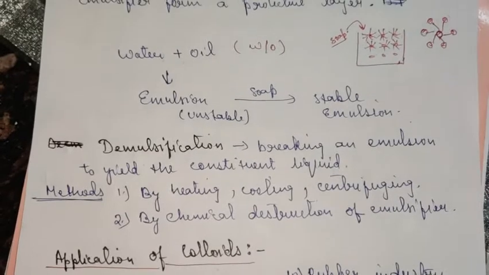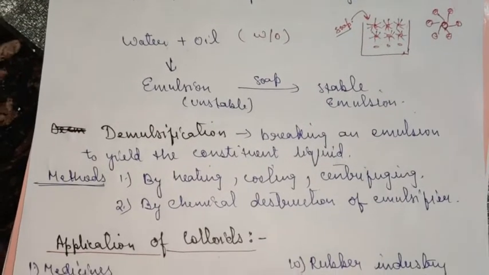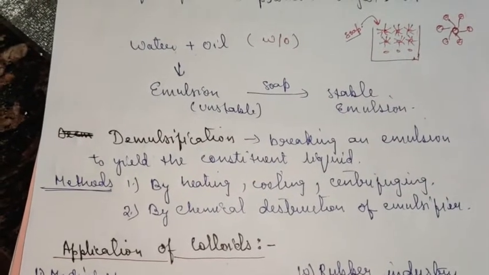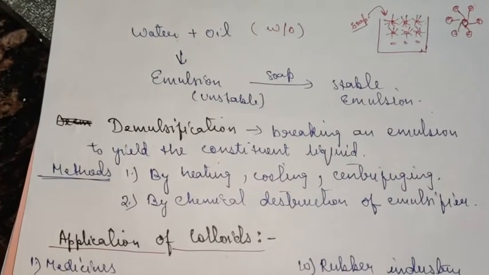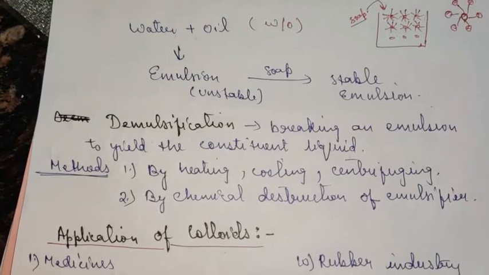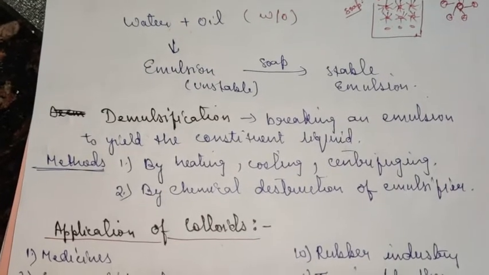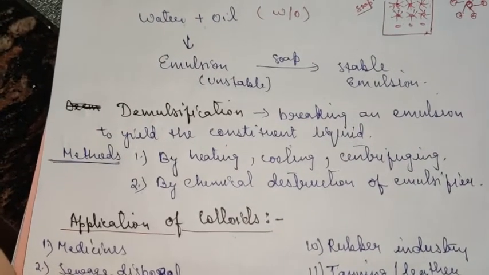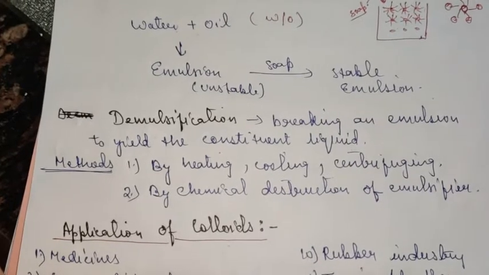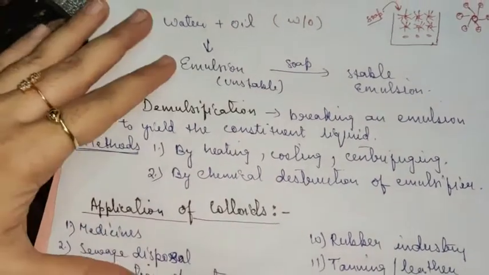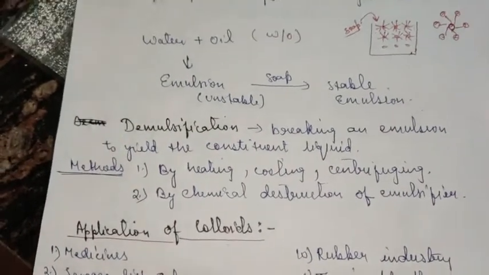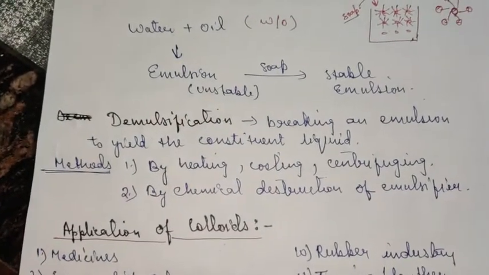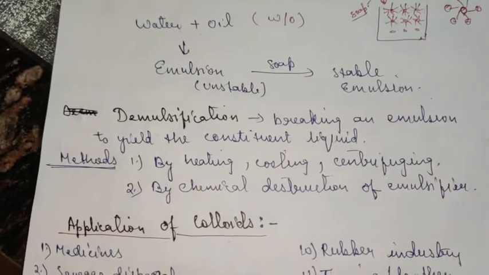Now what is demulsification? As the name itself says, breaking an emulsion to yield the constituent liquids is called demulsification. What are the methods? The first method is by heating, cooling, or simply using a centrifuge. Or second is by chemical destruction of the emulsifier. If you destroy the emulsifier, obviously the stability of the emulsion will be disturbed, so overall the emulsion will be destroyed.